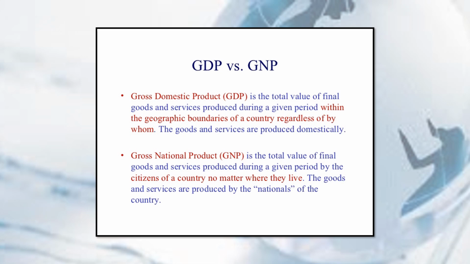Pag GDP, all of the goods and services produced domestically will be counted as the GDP of that country. Pag GNP, all of the goods and services produced by the citizens of a country, regardless kung saan sila nakatira, or produced by the nationals of that country, that will be part of their GNP.